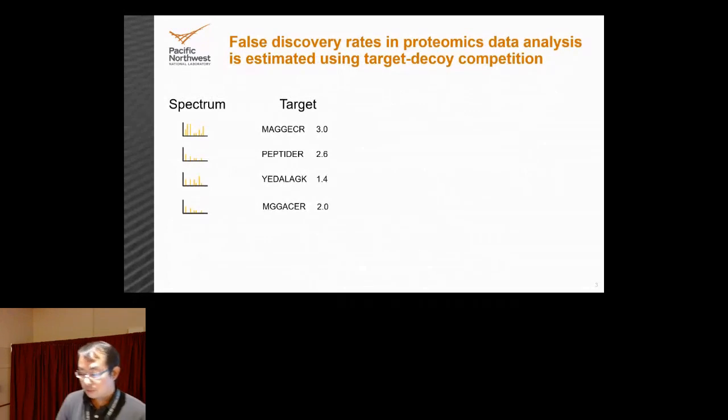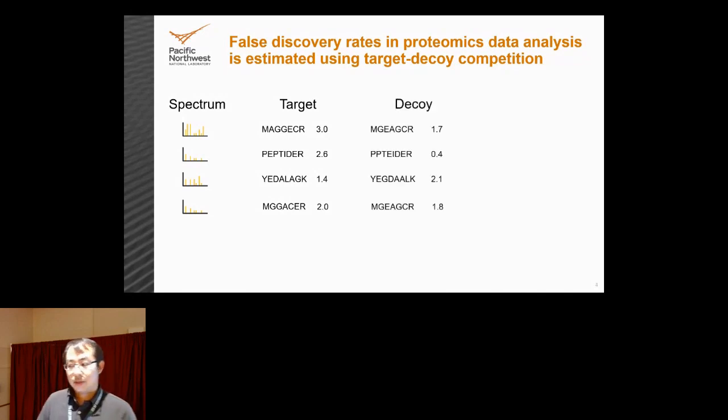False discovery rate estimation in proteomics data analysis is done by using target decoy competition. What we have here is a set of spectra, and this is on the spectrum level, to be clear. On the spectrum level, we're going to search it against a target database. A target database consists of peptides that are generally expected to be found in the sample, and then we're going to find the top scoring target per spectrum. Let's say, for the first spectrum, we have that peptide with a certain score. We're also going to search it against a decoy database. A decoy database is generally just peptides that aren't expected to be found in the sample and are generally made by shuffling target peptides. Once again, we get the top scoring decoy and its score.